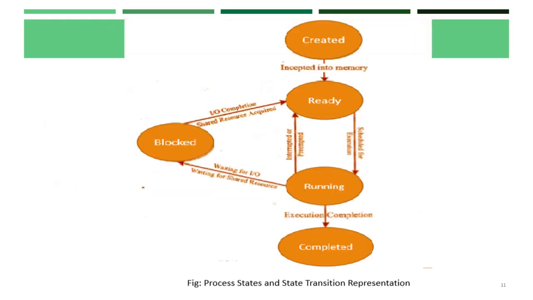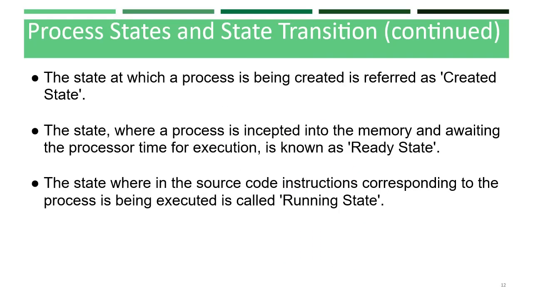This diagram shows the process states and state transition representation. The state at which the process is being created is referred to as the created state. The operating system recognizes a process in the created state, but no resources are allocated to the process. The state where the process is incepted into the memory and waiting for processor time for execution is known as the ready state.